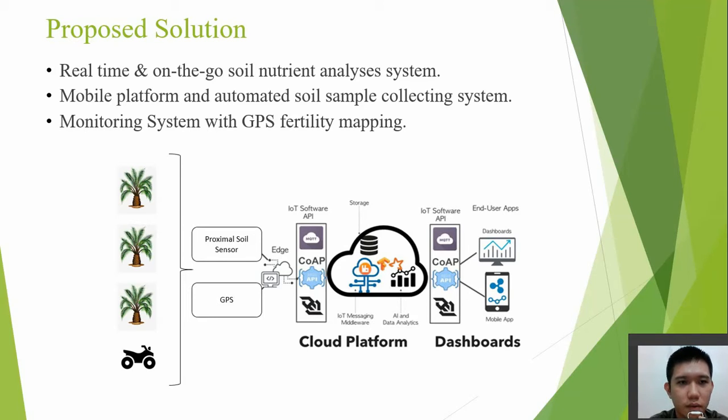Next, the mobile platform and automated soil sampling system has been used to replace the human energy required in the soil sampling. Lastly, the monitoring and GPS fertility mapping has been used to help the farmer do the field management depending on the locational data.